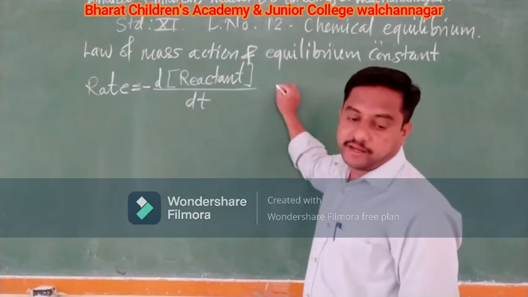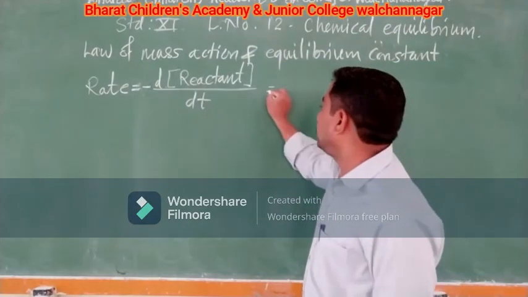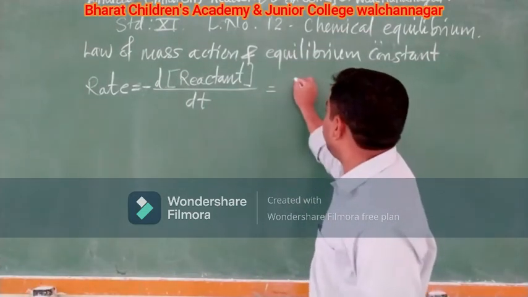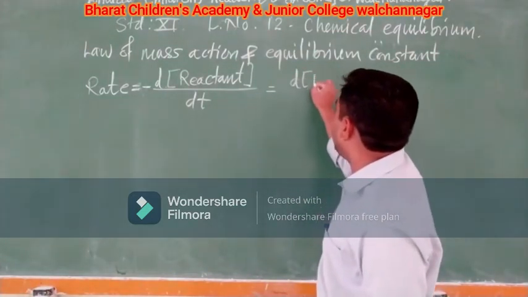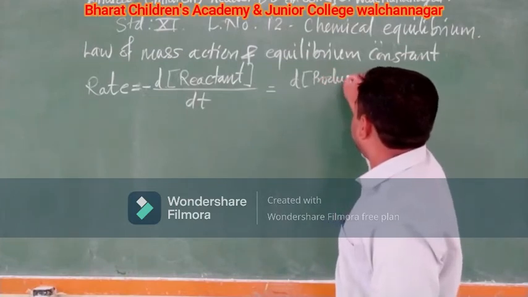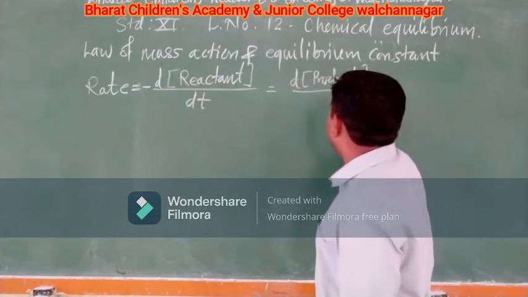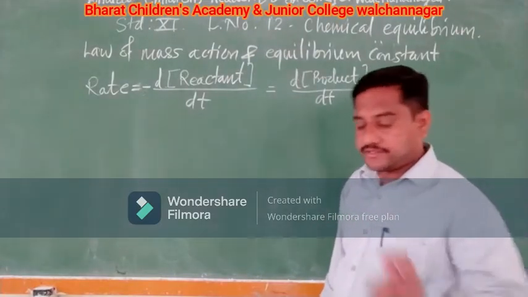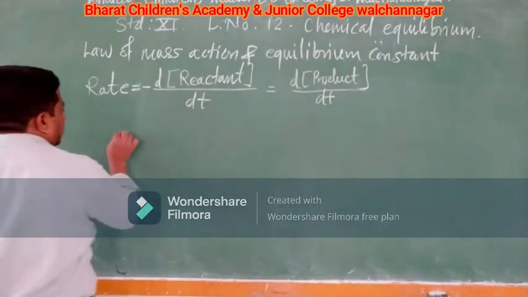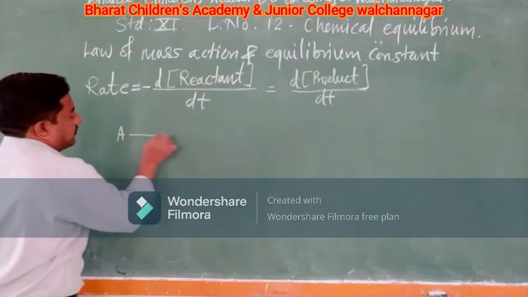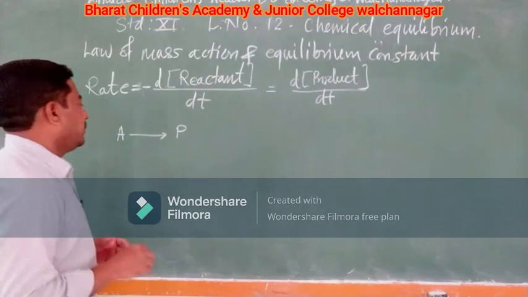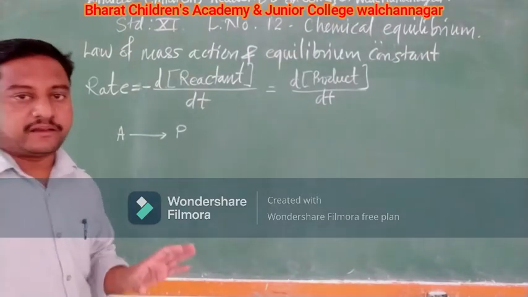And whenever you say rate with respect to the product, it will be change in concentration of the product upon change in time. So this is what is the actual rate of the reaction. Now consider that you have a reaction A gives product B. Okay, a simple reaction.